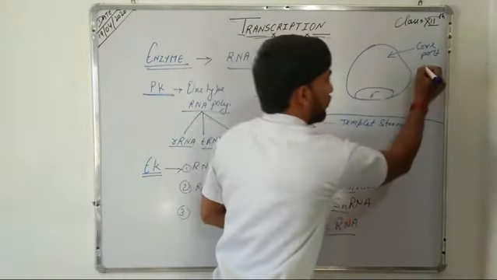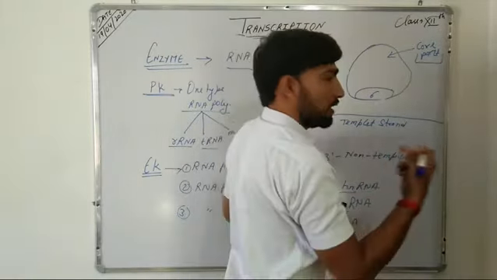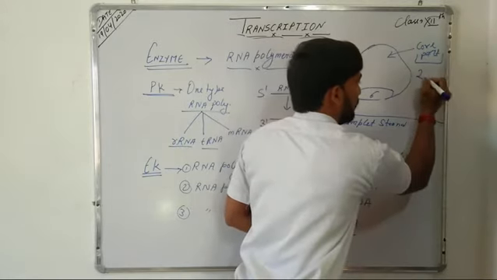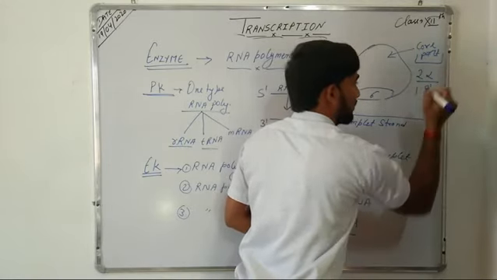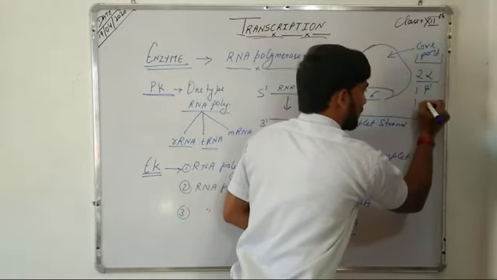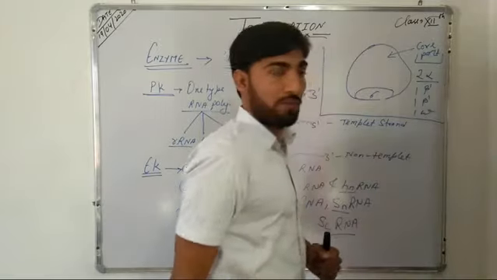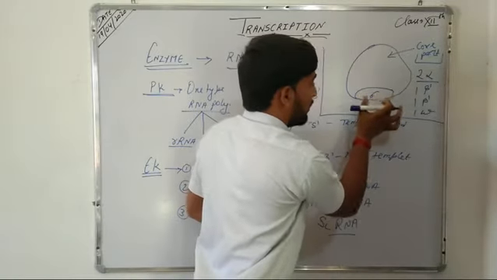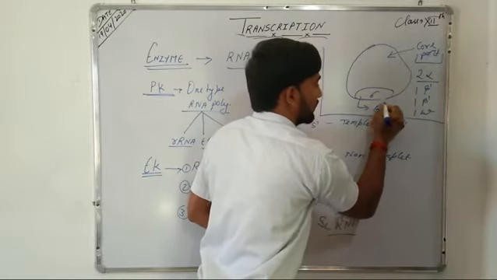The core part of RNA polymerase consists of 5 subunits: 2 alpha subunits, 1 beta dash subunit, 1 beta subunit, and 1 omega subunit. Whereas the sigma part of RNA polymerase consists of the sigma subunit.